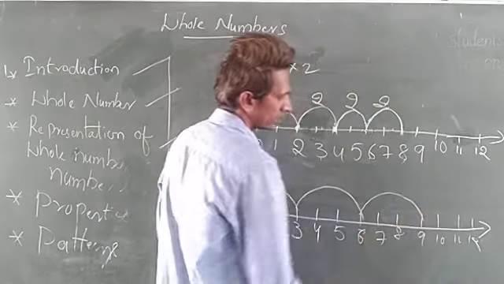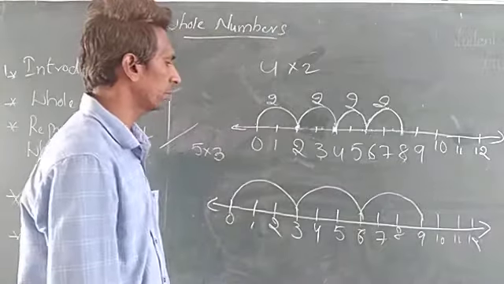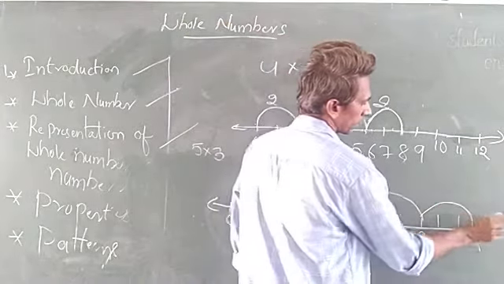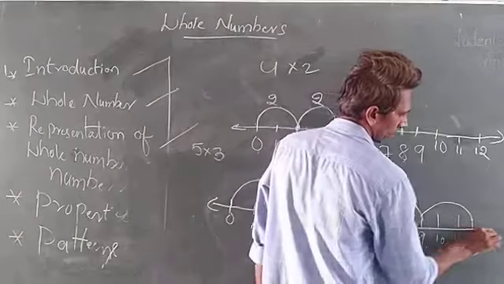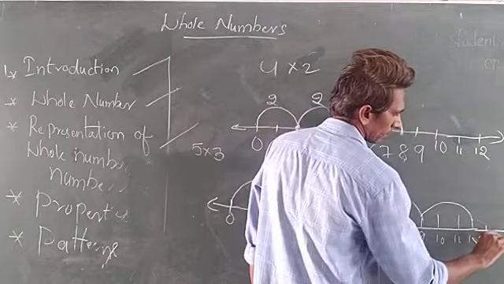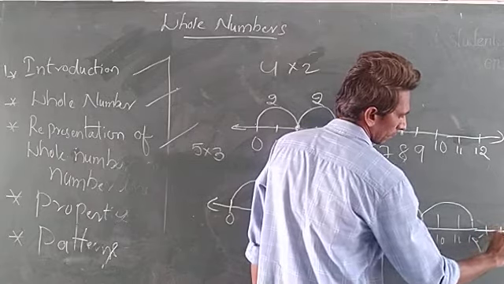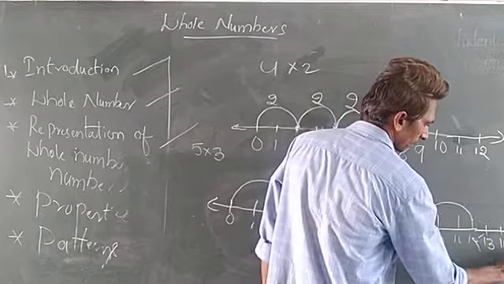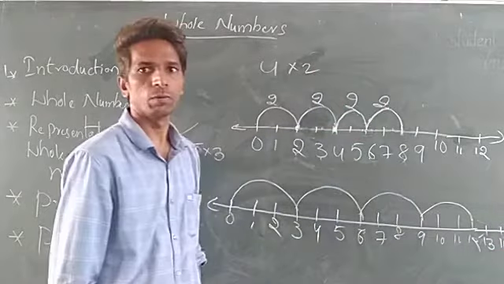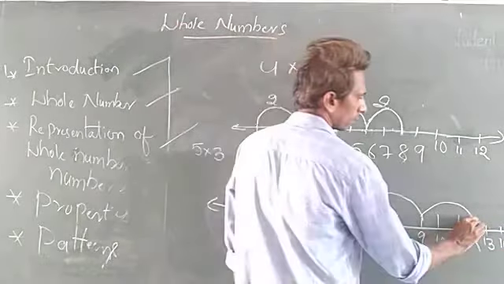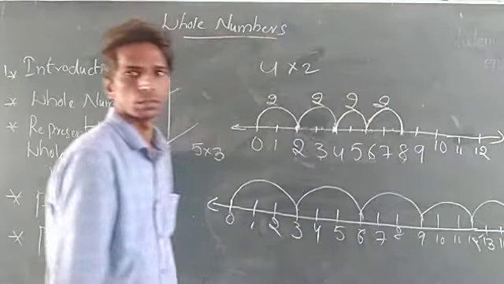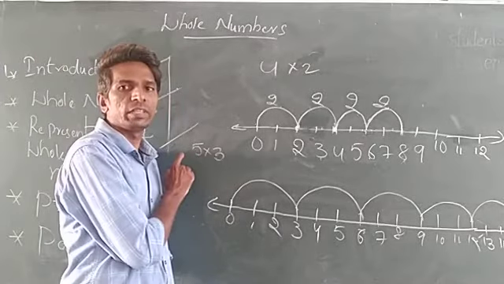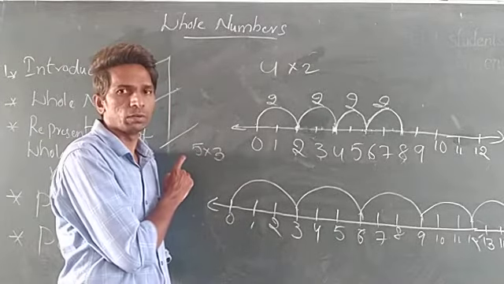3 times, 4 times, 5 times. So that is 5 threes are 15. 5 threes are 15, we know.